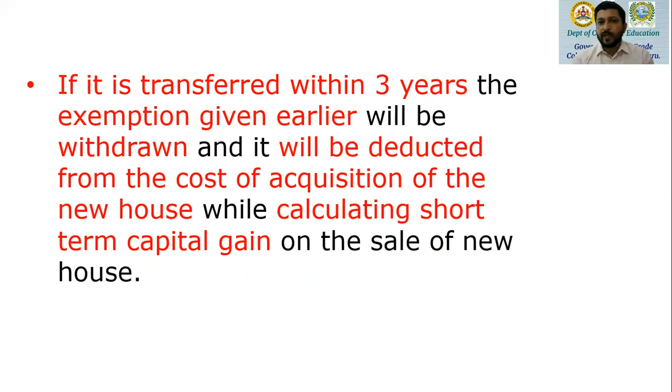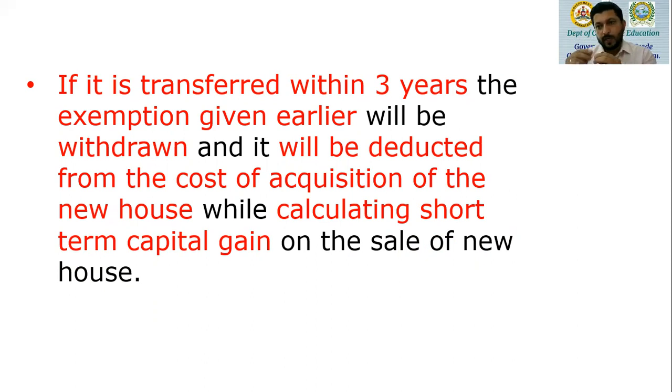So the important point that we have to note over here is, if the new house purchased or constructed is sold within 2 years, then whatever is the capital gain exemption enjoyed earlier will be deducted from the cost of acquisition of the new house while we are calculating short-term capital gain.